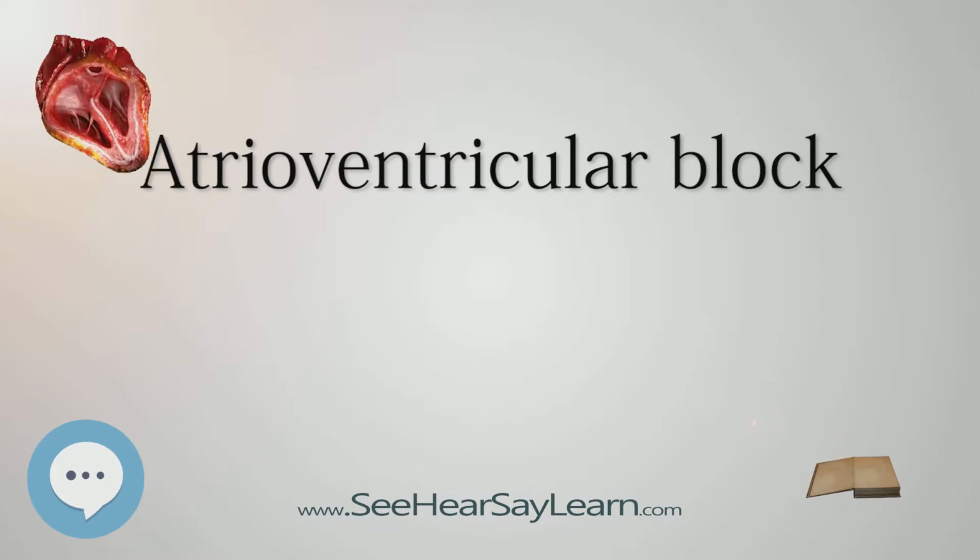Mobitz 2 is caused by a sudden and unexpected failure of the His Purkinje cells. The risks and possible effects of Mobitz 2 are much more severe than Mobitz I in that it can lead to severe heart attack.